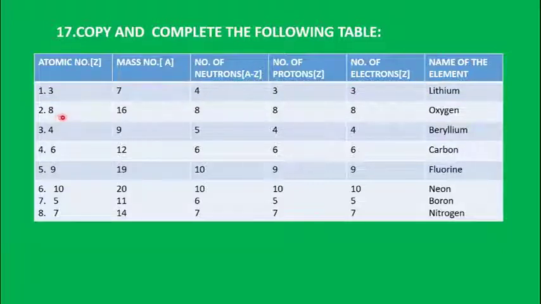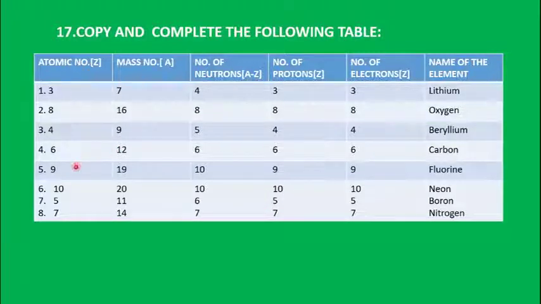Now look at the second example. Atomic number is 8, mass number is 16. So how will you calculate the neutrons? 16 minus 8. So the number of neutrons is 8. And the number of protons is 8, which is equal to the atomic number. The number of electrons is 8, same as the atomic number. And the element with atomic number 8 is oxygen. Similarly, you can calculate all of these and write them down.